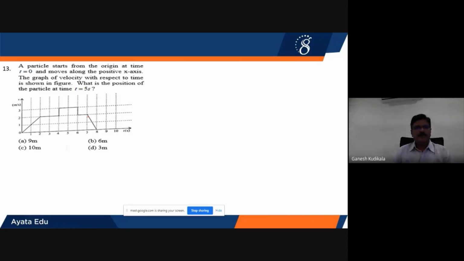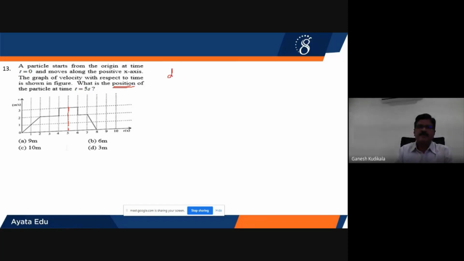Now, 13th one. A particle starts from the origin at time t equals 0 and moves along the positive x-axis. The graph of velocity versus time has been shown in the figure. What is the position of the particle at t equals 5 seconds? If I go into the graph, 5 seconds is at this particular point. He is asking the position, which means displacement is being asked.